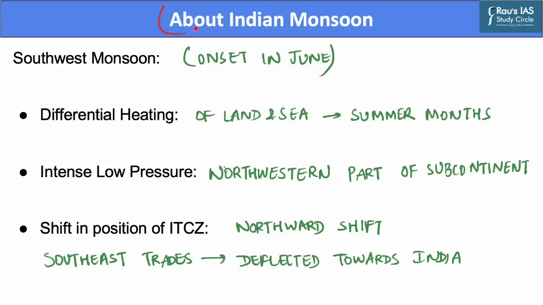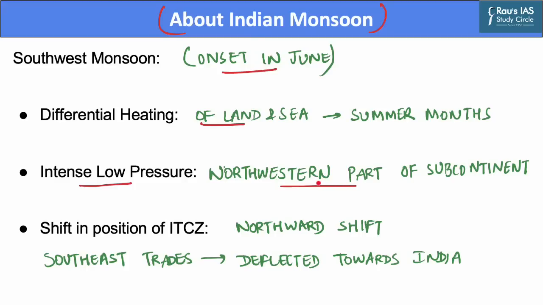Now let us discuss the Indian monsoon. The onset of monsoon occurs in the month of June. Towards the end of the 19th century, it was believed that the differential heating of land and sea during the months of summer is the mechanism which sets the monsoon winds to drift towards our subcontinent. During April and May, when the sun shines vertically over the Tropic of Cancer, the large landmass in the north of the Indian Ocean gets intensely heated. This causes the formation of intense low pressure in the northwestern part of the subcontinent.